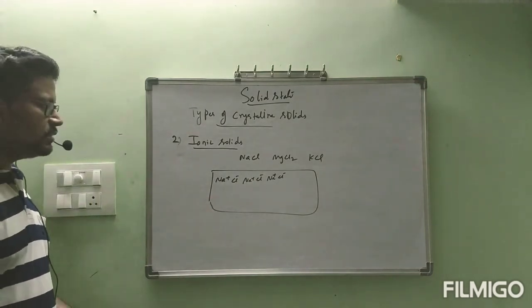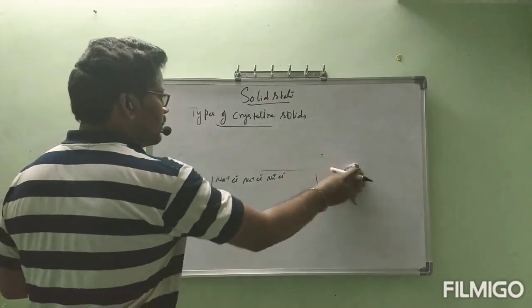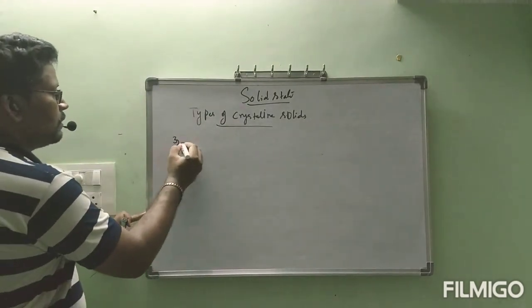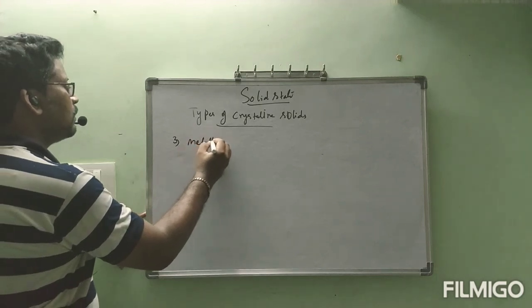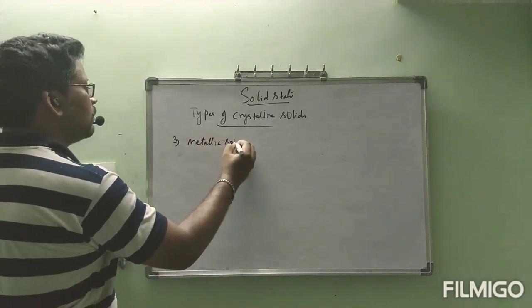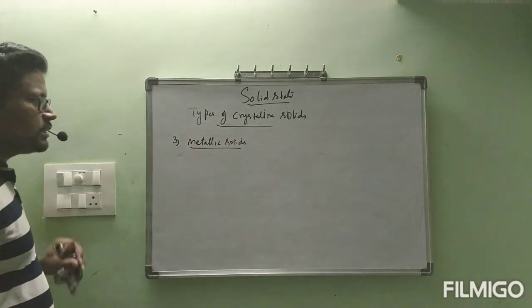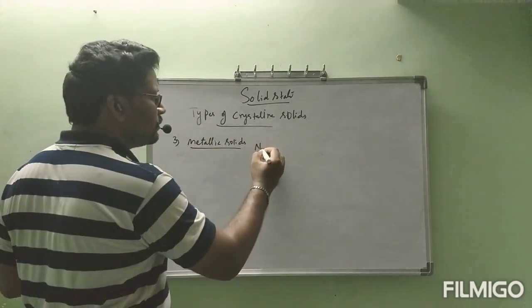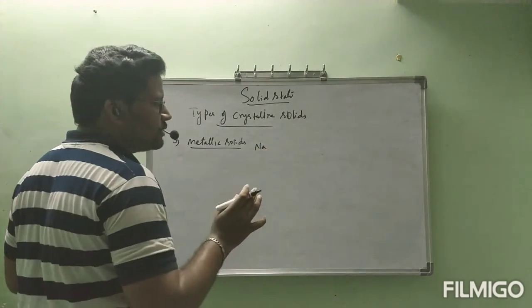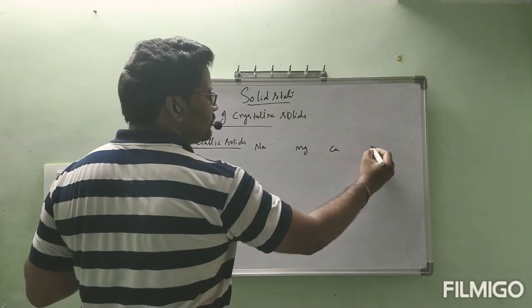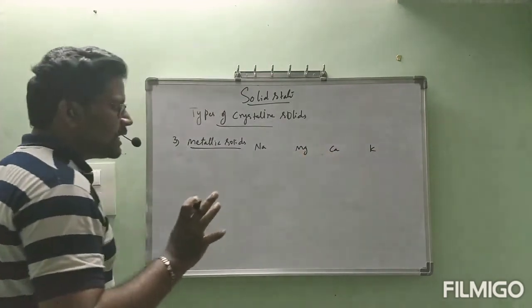Next, third one. Metallic solids. In metallic solids, example sodium, these are all only atoms, so elements. Sodium, magnesium, calcium, potassium, these are all examples of metallic solids.